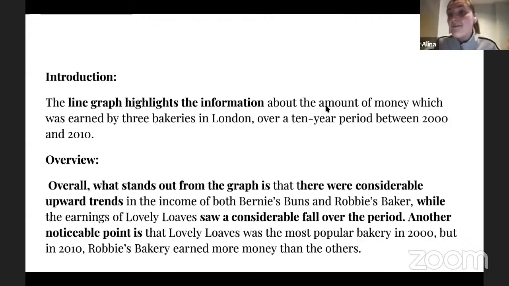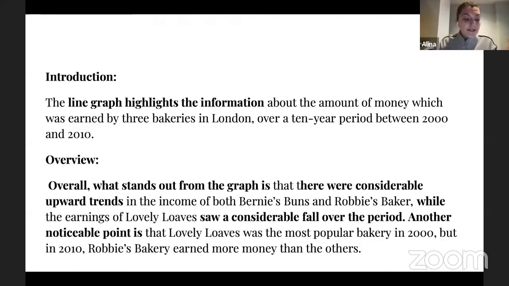Earnings are definitely the amount of money, right? And that's why I'm trying to paraphrase it, okay? And I'm saying that the information about the amount of money, and then I'm trying to describe what kind of amount of money. And in order to do that, I'm showing my grammar knowledge about relative clauses. And I'm saying which was earned by 3 bakeries in London, right? So please pay attention to the way how I paraphrase it.